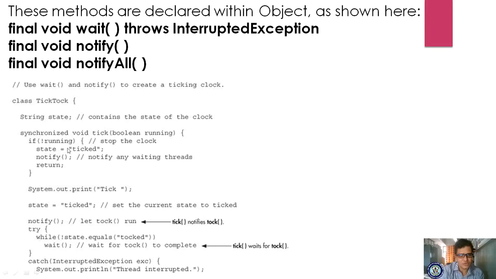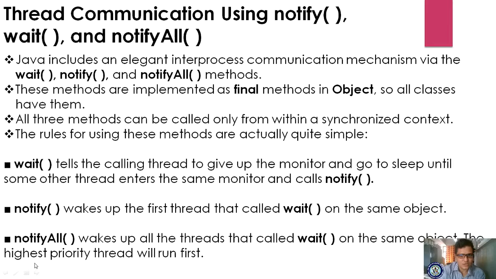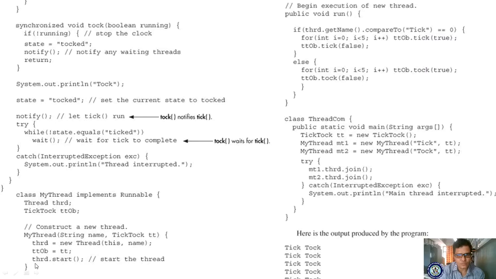Hence it will come to System.out.print, the tick state is ticked, right? Hence notify is not called and it will skip. Got it? Yes. Now let us see what you are doing after that.